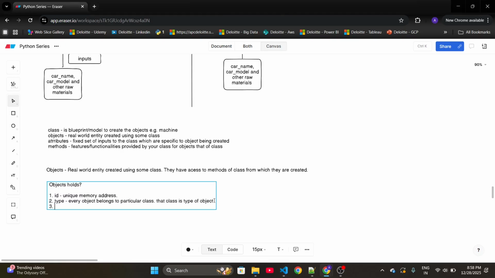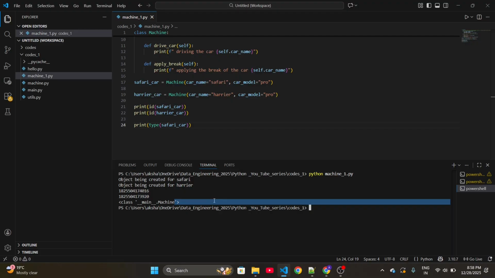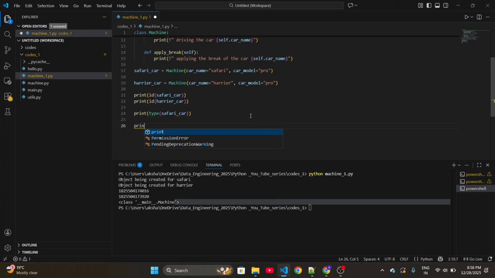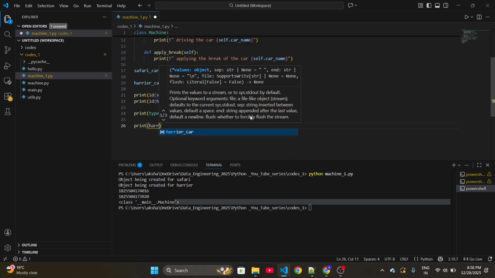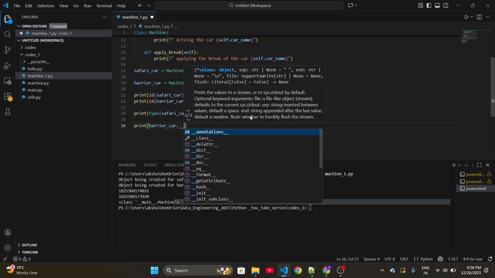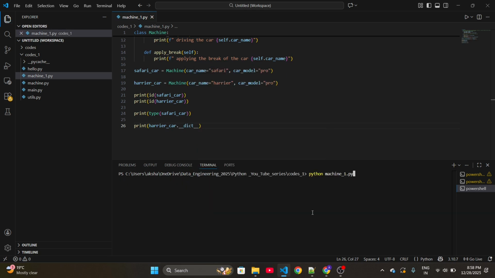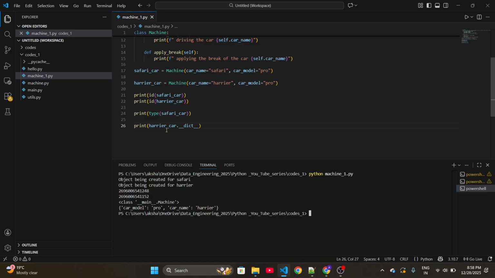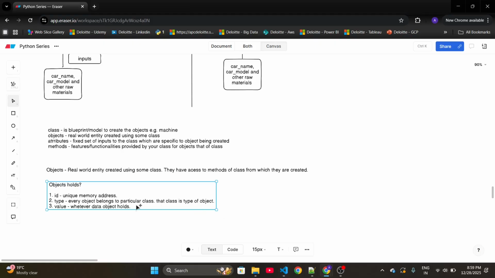And the third thing is value. What data the object holds. In this case our object holds two things, right? Car name and car model. So we can access it simply using, let me access for Harrier car, one Python attribute which will give all the attributes stored by that object. See, this Harrier car is storing car model and car name. These are nothing but values.